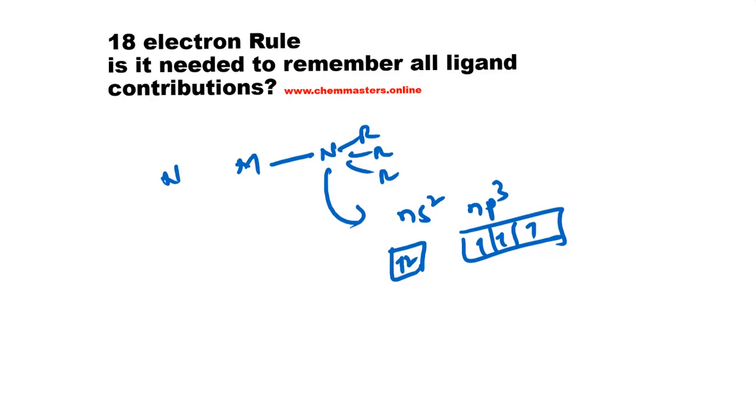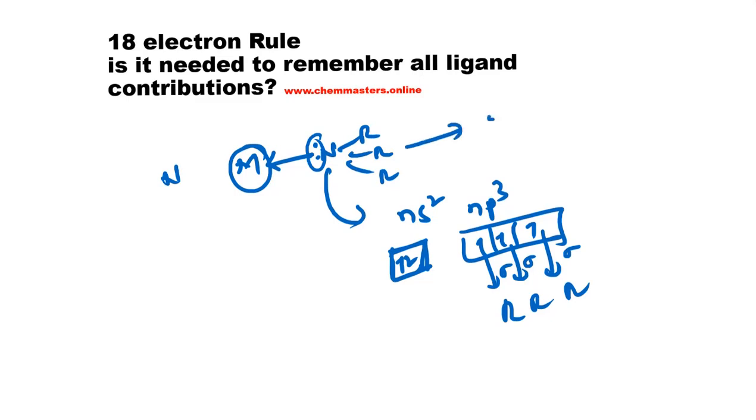So here these 3 unpaired electrons are in the making of 3 sigma bonds with alkyl carbons. So here we have only one lone pair of electrons. That's why the trialkyl amine coordinates with the metal in transition metal complexes through its one lone pair. Okay, that's why here we can say that the electron contribution is 2.